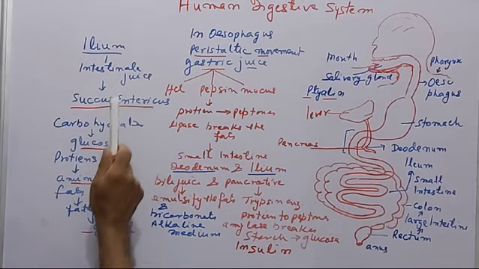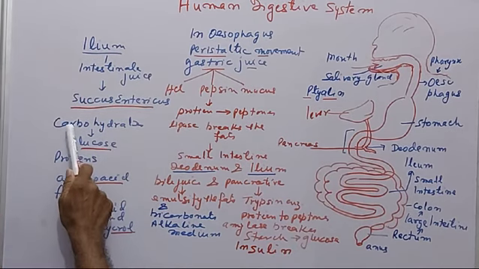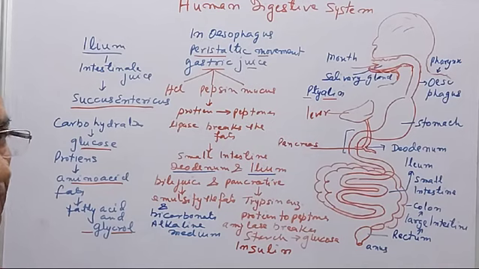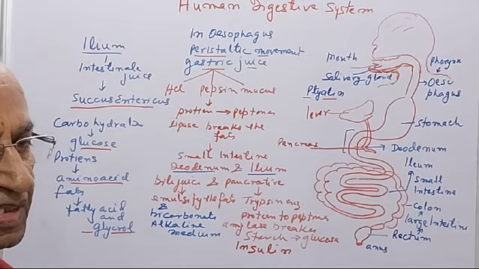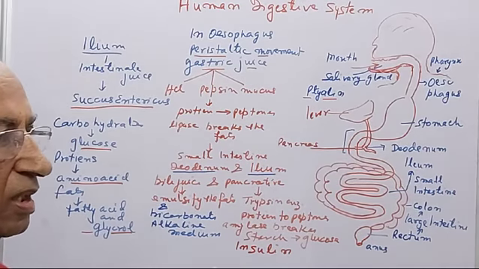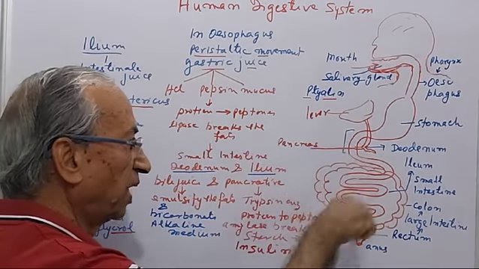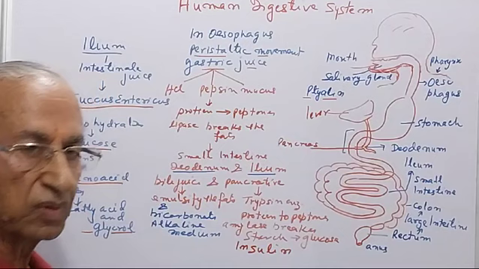Now this succus entericus completely breaks carbohydrates into glucose, proteins into amino acids, and fats into fatty acids and glycerol. So finally the food is converted into glucose, amino acids, and glycerol. Now it is a liquid. Now the next part is the absorption of the food.